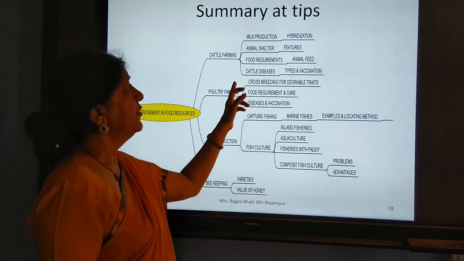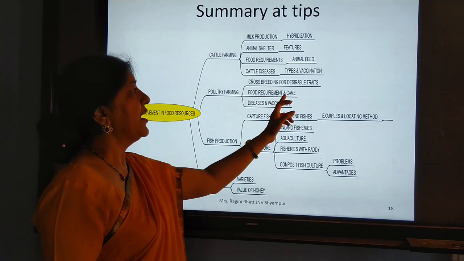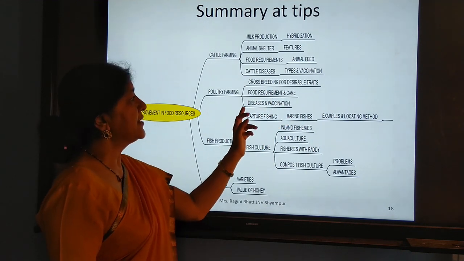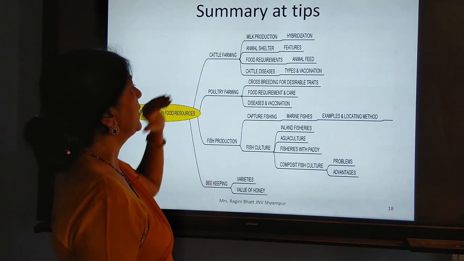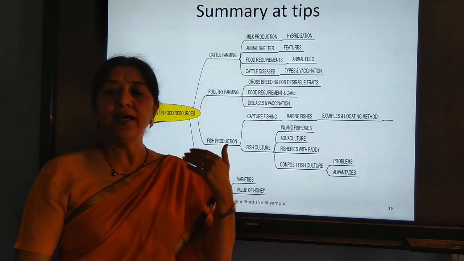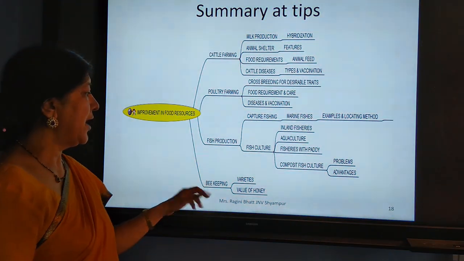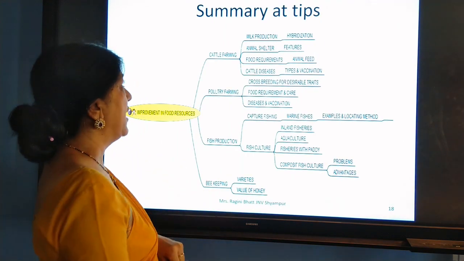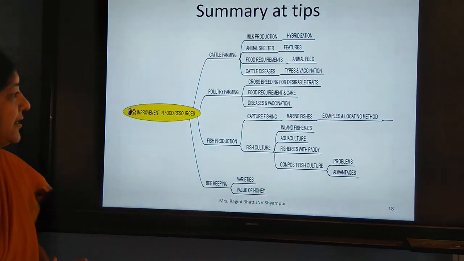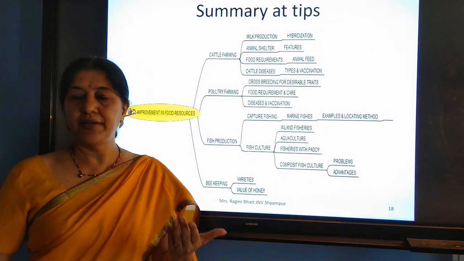In poultry farming, we studied about crossbreeding for desirable traits, food requirement and care, and diseases and vaccination. This was all about cattle farming and poultry farming. In the next part, we'll study about fish production and beekeeping. So keep yourself ready for the next part of our chapter, that is Improvement in Food Resources part 3.